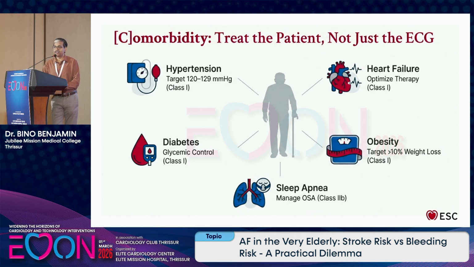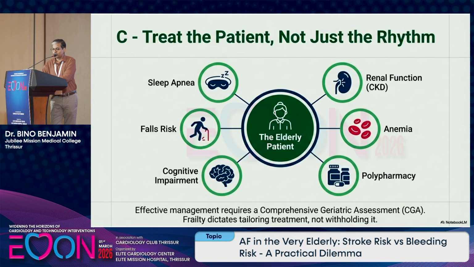Heart failure: if there is heart failure, detect that and optimize the therapy. Diabetes: glycemic control. Obesity: if the patient is obese, try to reduce weight by at least 10% of body weight. All these things are class 1 indication: manage hypertension, heart failure, diabetes, obesity, class 1. And if there is sleep apnea, again, manage that properly, class 2B. And look for other comorbidities as well, like kidney dysfunction, anemia, cognitive impairment, and risk of falling.